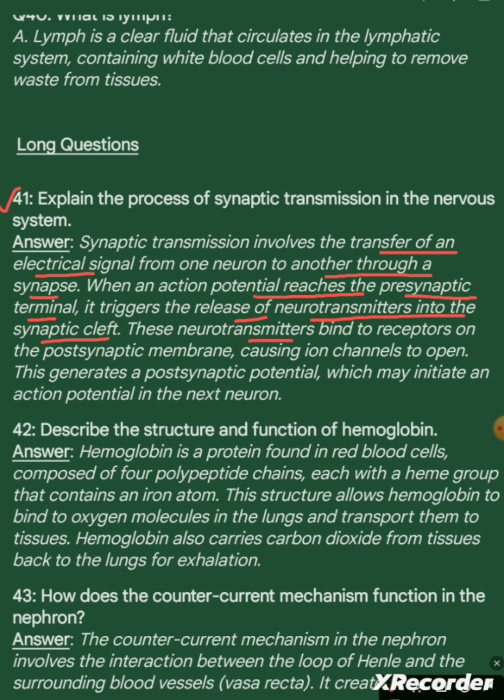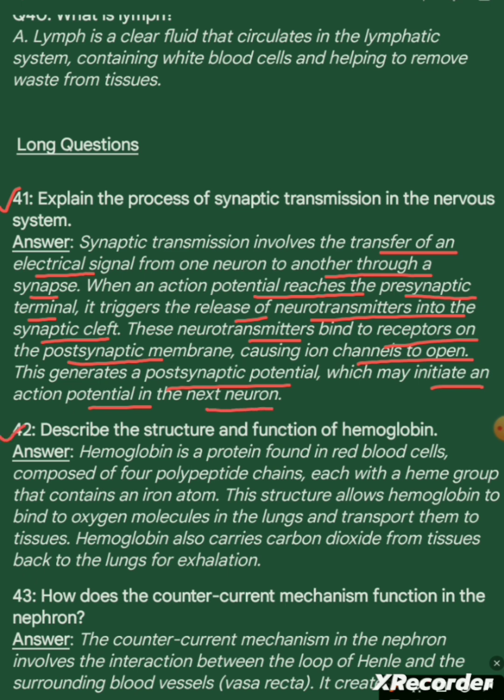These neurotransmitters bind to receptors on the postsynaptic membrane, causing ion channels to open. This generates a postsynaptic potential which may initiate an action potential in the next neuron.